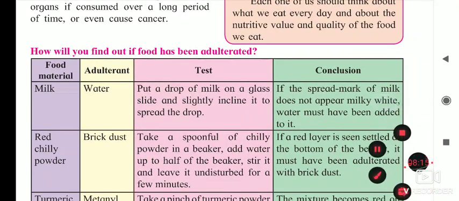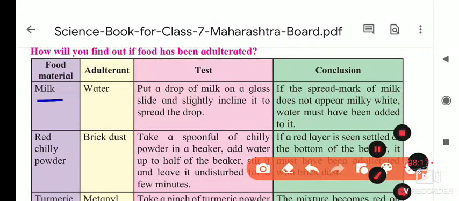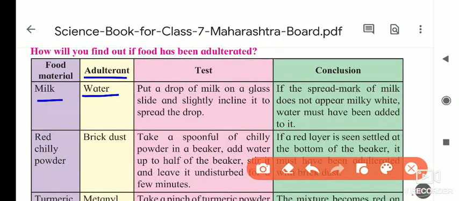The first point is milk. As I told you, the adulterant they add is water, as given in the textbook. Some people who sell milk also add urea in the water. So how to identify whether the milk is pure or not? First, take a glass slide.